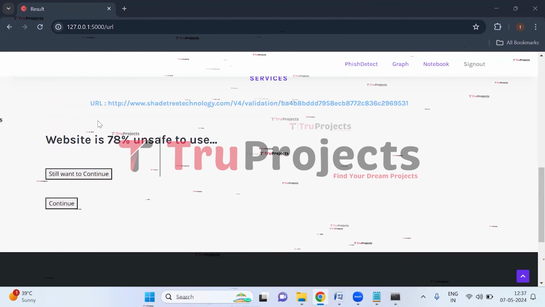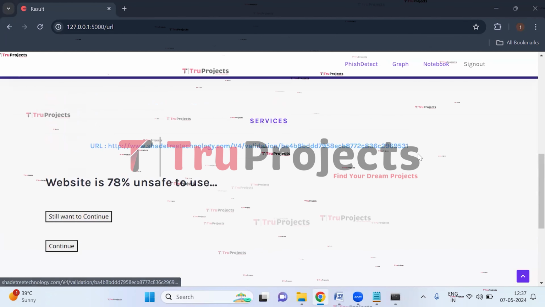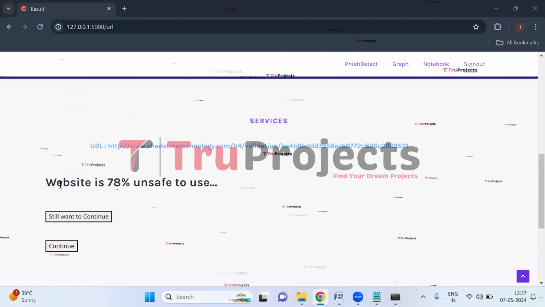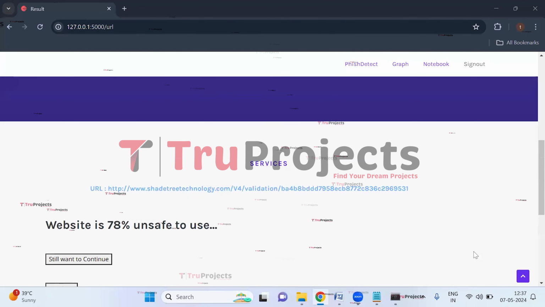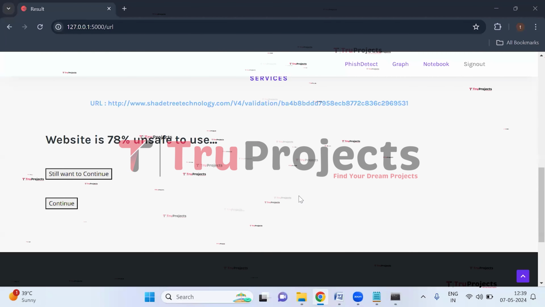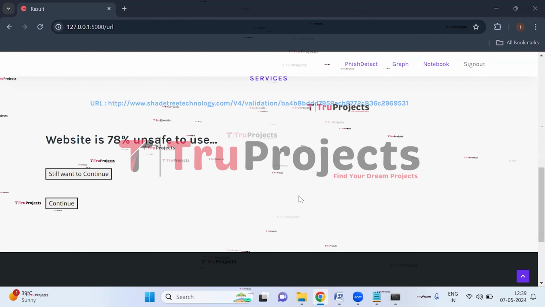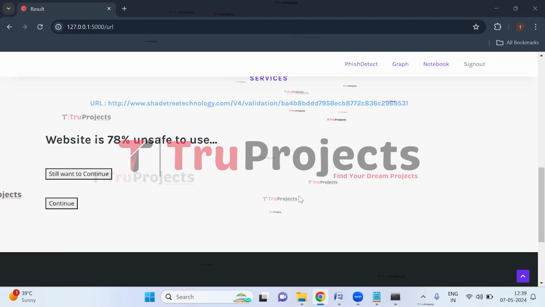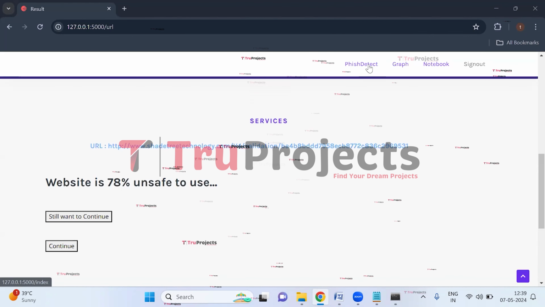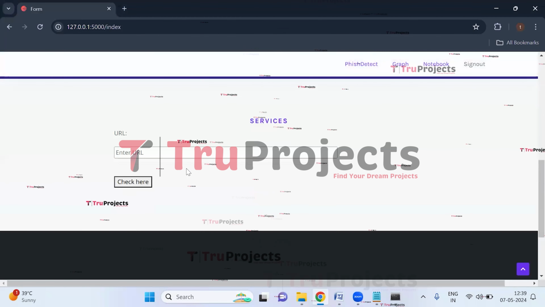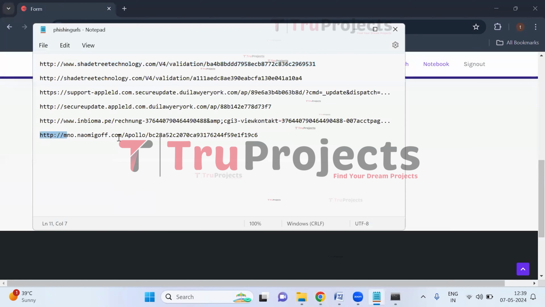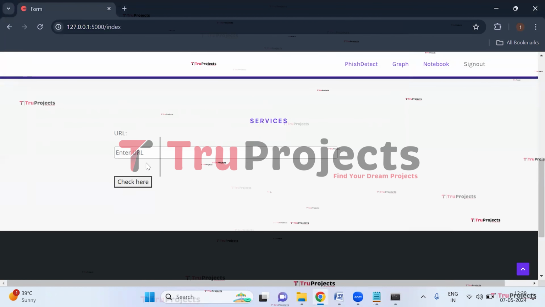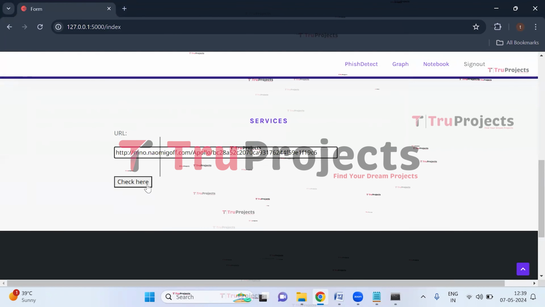So here we can see this is the URL which we have entered and it is written as website is 78% unsafe to use. So it means it is a phishing website which is not secure to use. Now let us enter some more URLs. Click on Fish Detect from the test cases again. I'm selecting this URL, paste it here, and then click on check here.